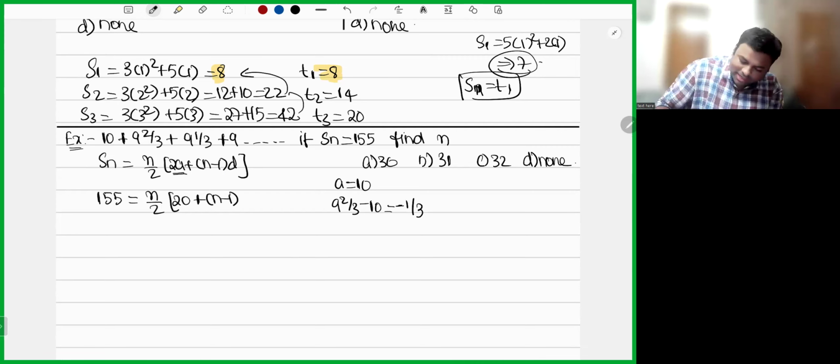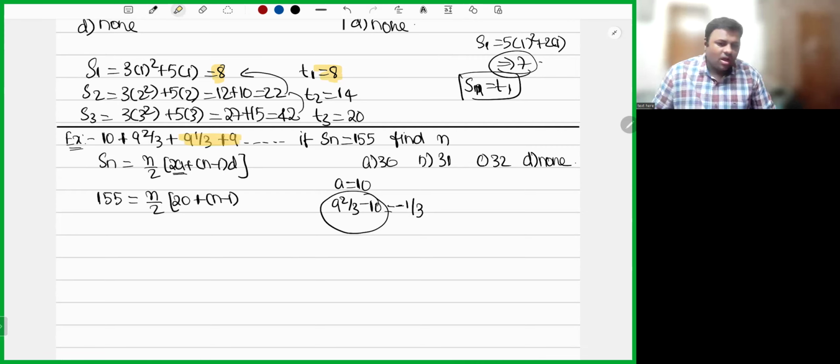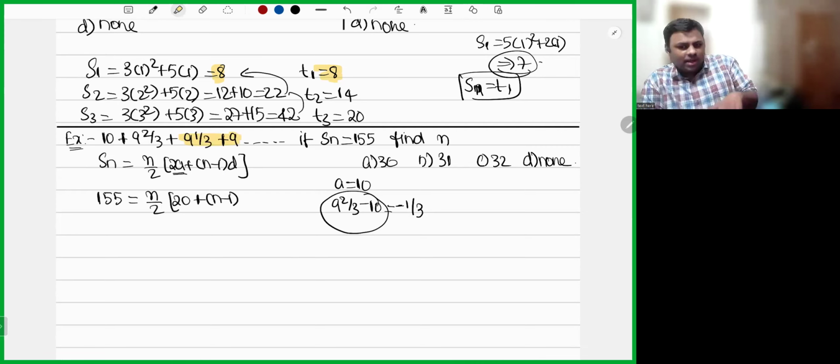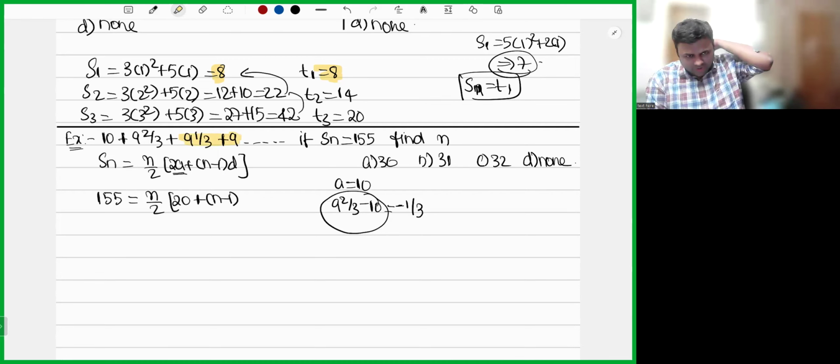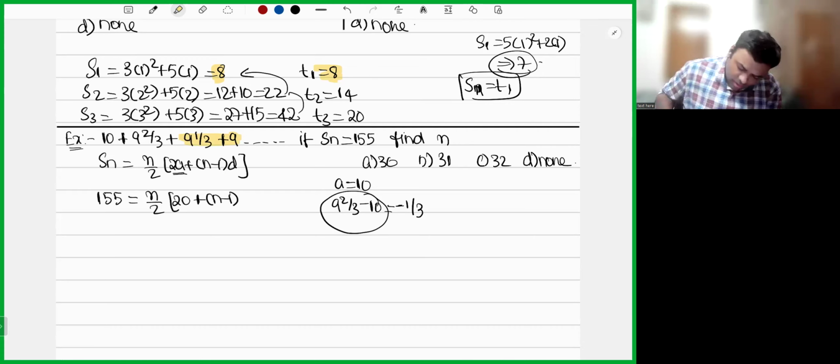Okay. So if you are getting difficulty looking at these two terms, don't worry. Look at T3 and T4. What is the difference between 9 1/3 and 9? Obviously, sir, 1/3 is the difference. If you are getting difficulty using first and second term, use the third and fourth term. That will be easy to calculate common difference. Right? Now cross multiplication.